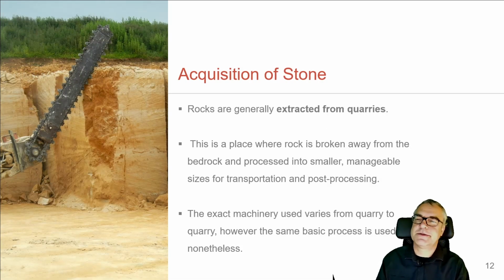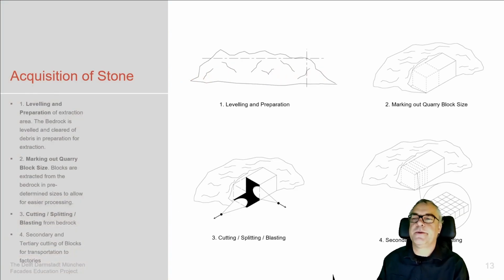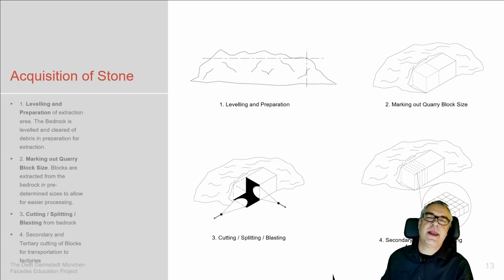Acquisition of stone, this is a huge device which we always like. Acquisition is happening by quarries, so large areas where rock is given, which we cut off of this area. It's broken in larger pieces and then cut down into smaller pieces, so that it's maneuverable, which could then be used and then transported.